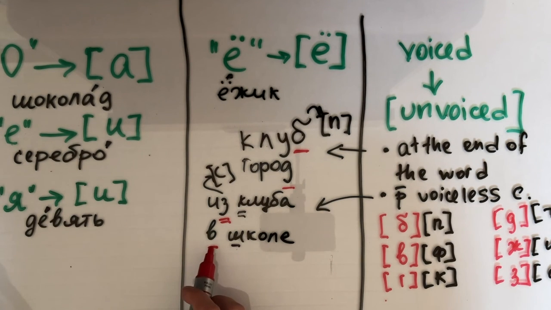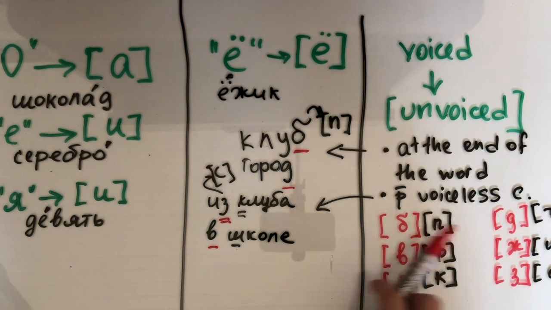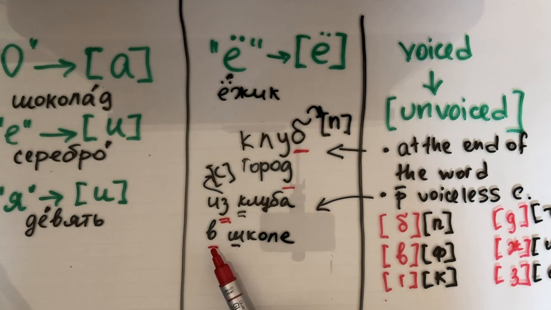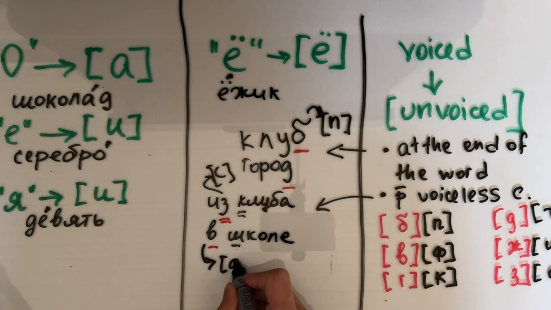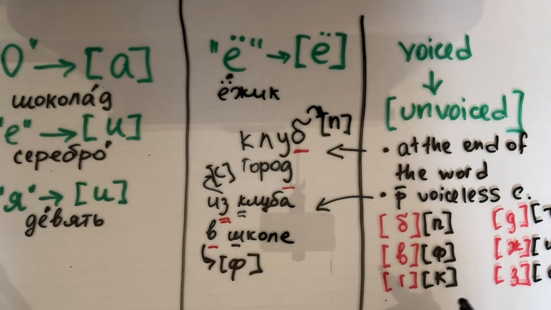Again, we have a voiced consonant that comes before an unvoiced one. That's why the voiced one should also be pronounced as unvoiced. We go to our note and we see that V is paired with F. That's why we will pronounce V as F. Instead of saying в школе, we will say в школе. Школе, by the way, means in school.